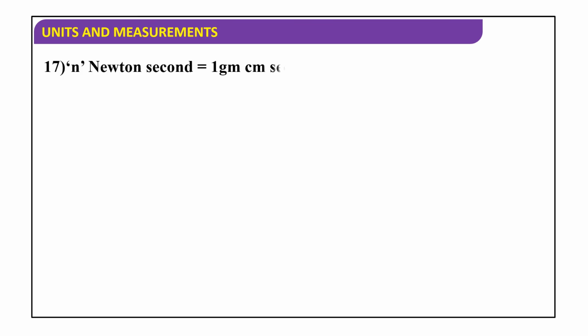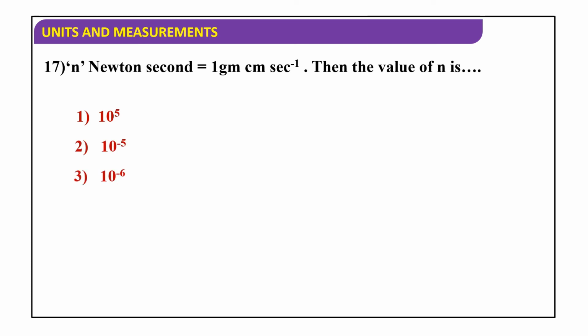Next, n Newton second is equal to 1 gram centimeter second inverse. Then the value of n is 10 to the power of 5, 10 to the power of minus 5, 10 to the power of minus 6, or 10 to the power of minus 7. Here the value of n is 10 to the power of minus 5. Here 1 gram centimeter second to the power of minus 1 equals 10 to the power of minus 5 Newton second.